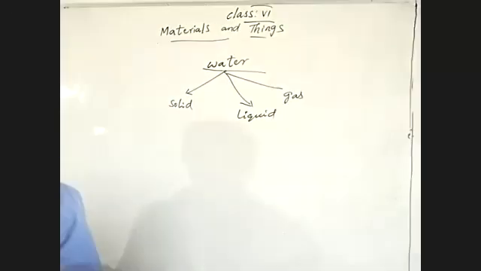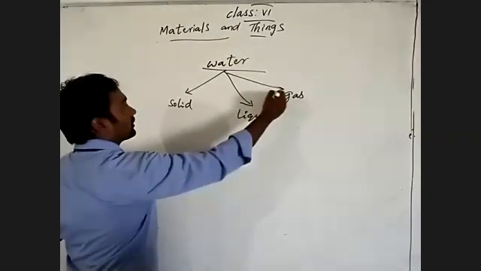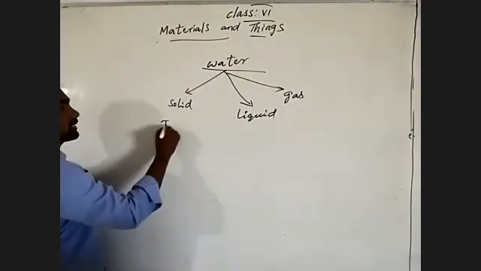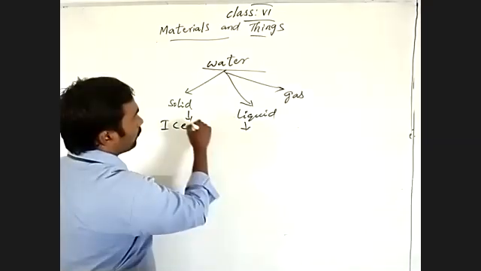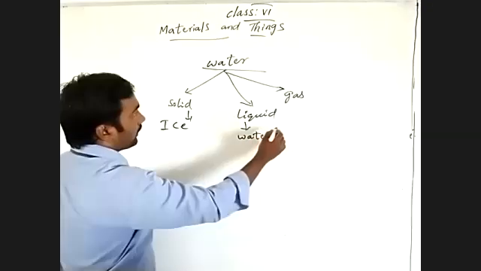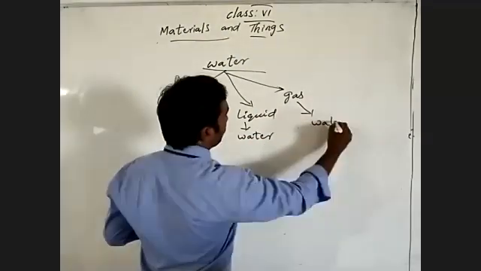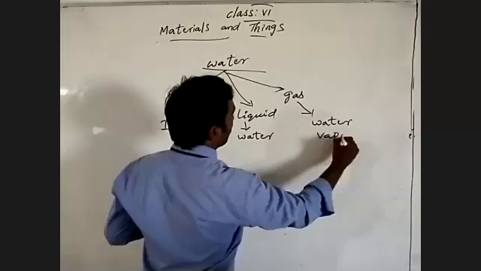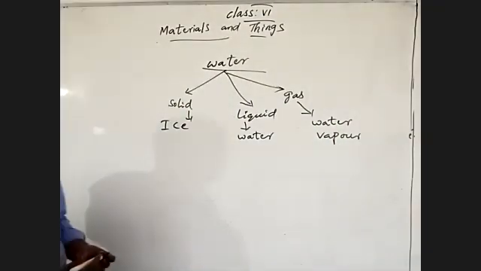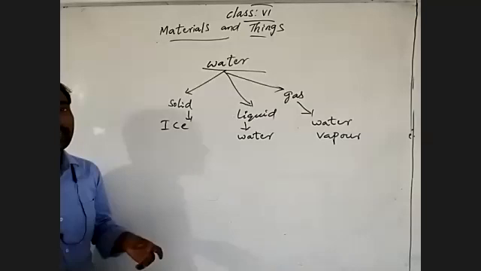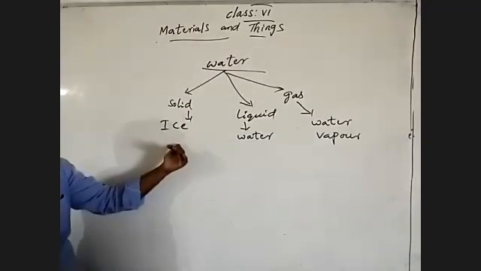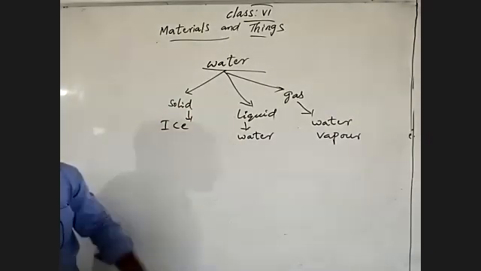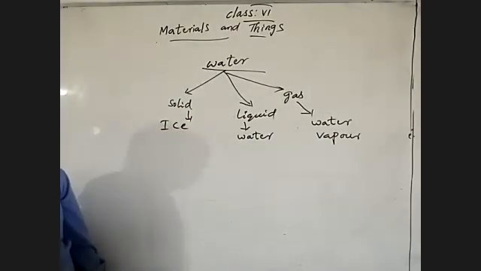So, solid state of water, what is the example? Ice. Of course, we know well, water. And this is water vapor. So water can exist in three states. The solid state of water is ice, the liquid state of water is, of course, water, and the gaseous state of water is water vapor.